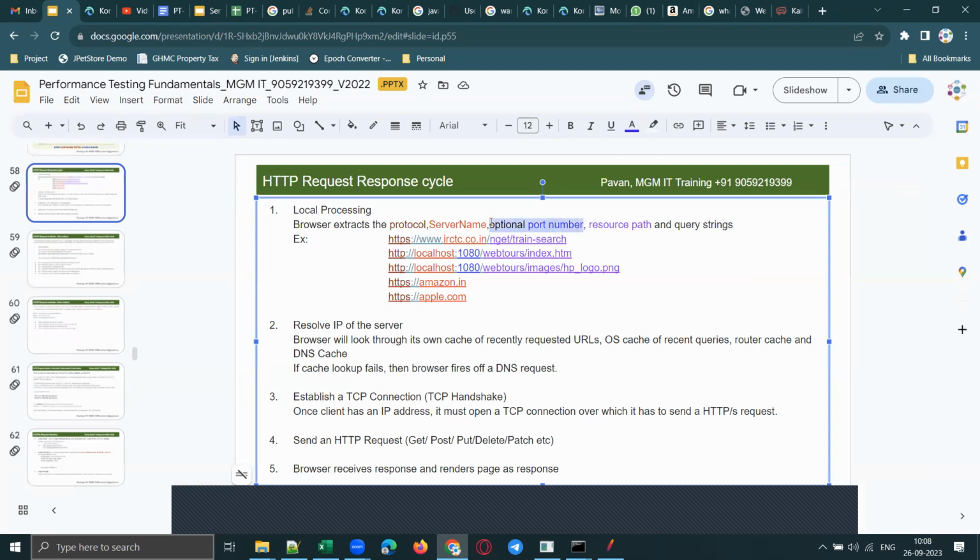For now, remember that port number is optional, and it will also extract what is the resource path and what is the query string. Okay. And I gave some examples here with color coding.